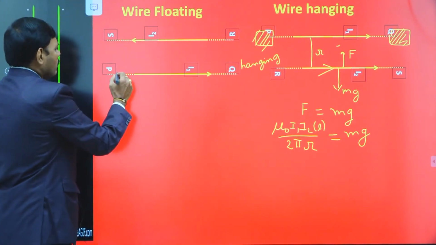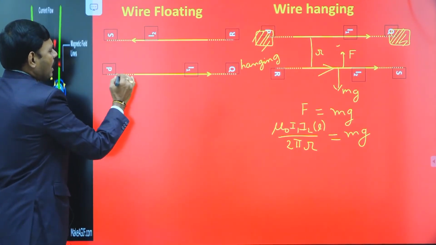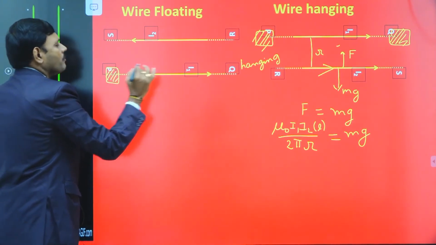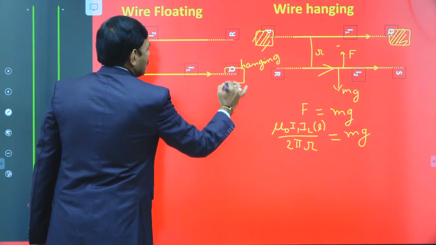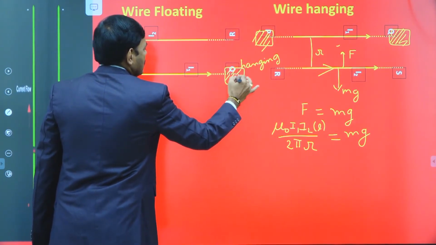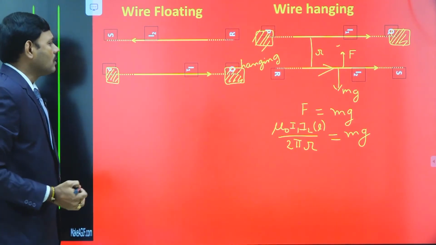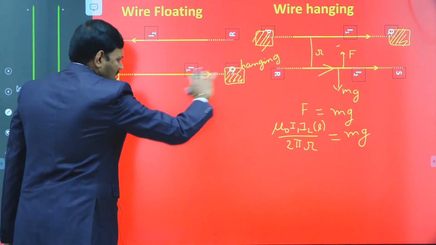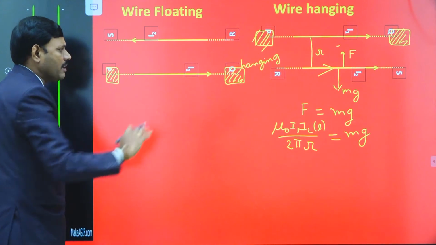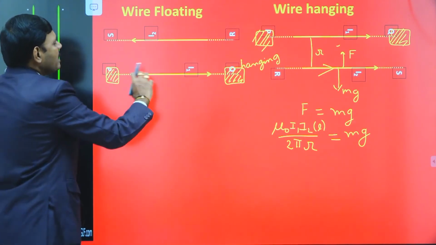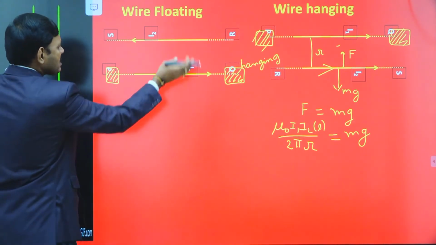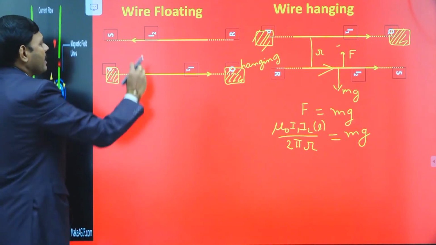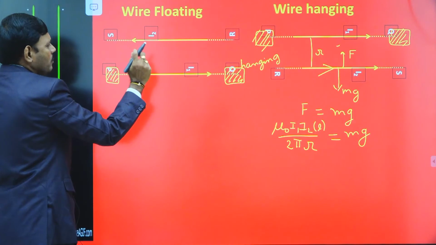Here this I1 long current carrying wire is fixed firmly, supported in rigid supports, carrying current in the positive x direction. Above this I1 wire, we kept another long current carrying wire, RS, carrying current I2.